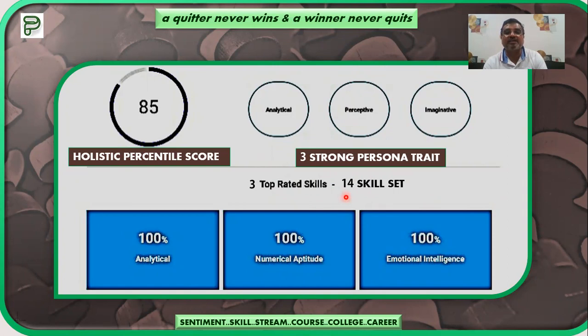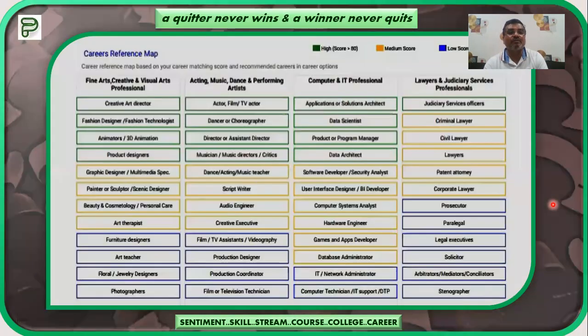And these particular skills should be considered for making the relevant choices, either for the subject stream or for the career stream. So definitely this report will directly make the correlation and give you the conclusion as far as your selections and options are concerned. So let us move ahead.